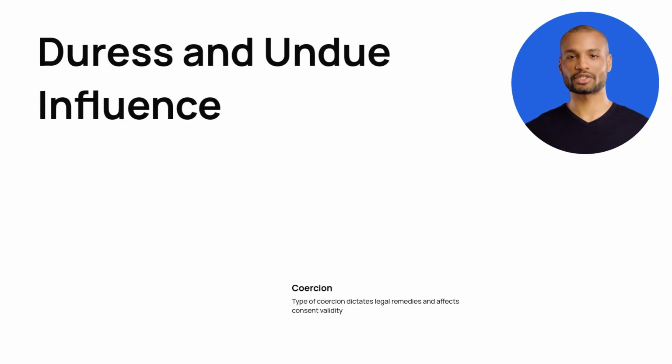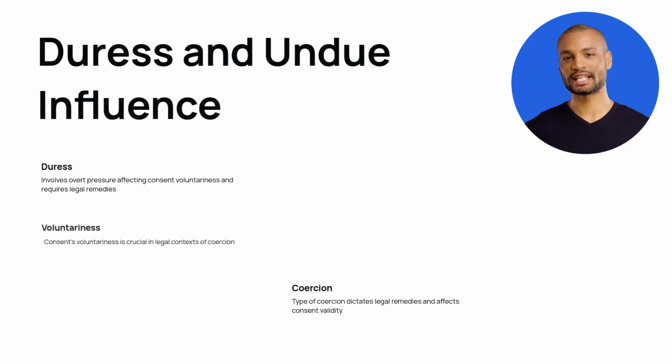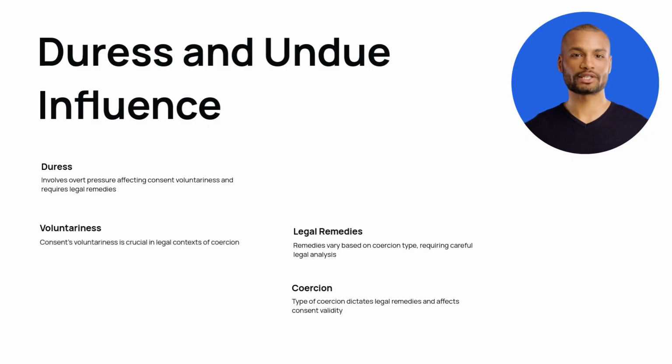Duress and undue influence are distinct yet related. Duress involves overt pressure, while undue influence is subtler. Both affect the voluntariness of consent. Legal remedies differ based on the type of coercion. Understanding both is crucial for legal practitioners.